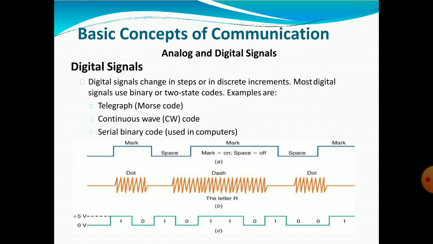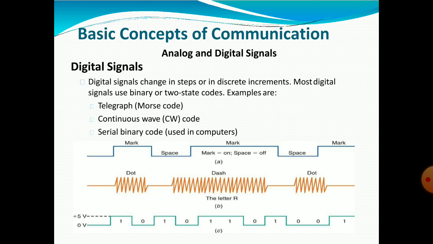Digital signal. A digital signal changes in steps or in discrete increments. Most digital signals use binary or two-state codes. Examples are telegraph, Morse code, continuous wave code, then serial binary code used in computers.